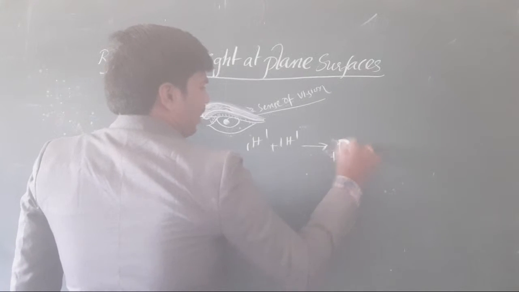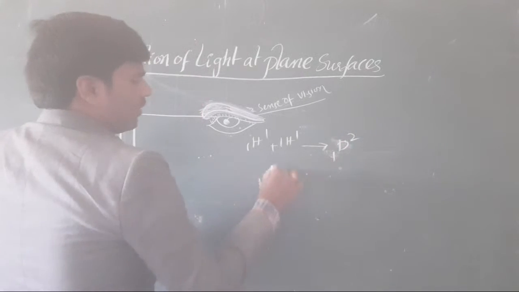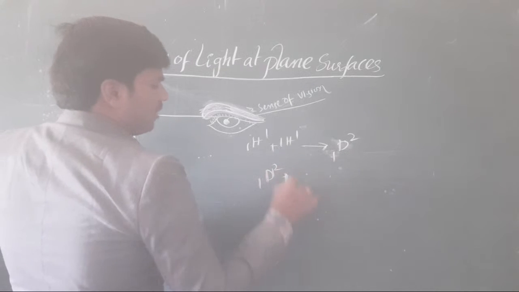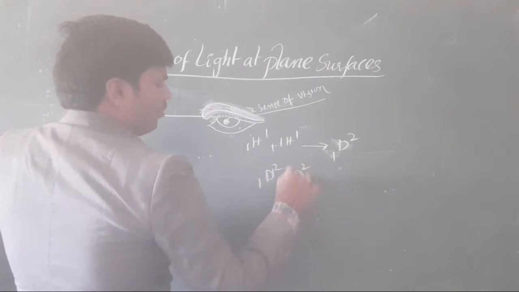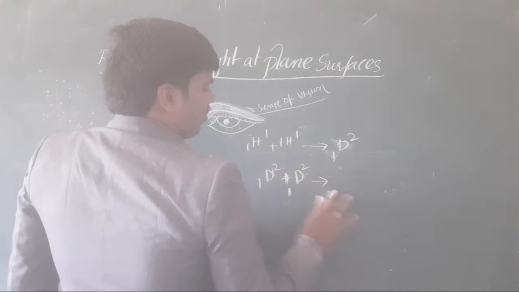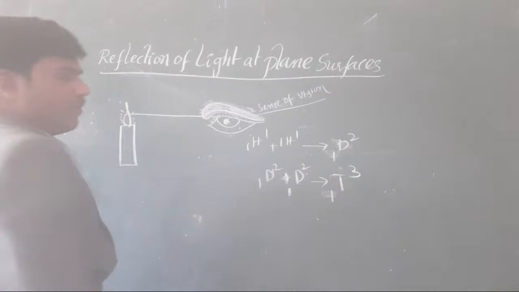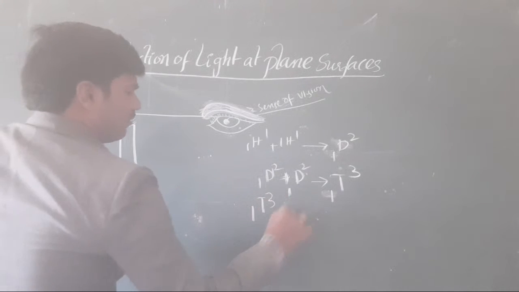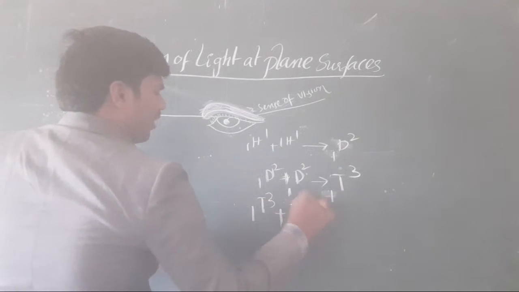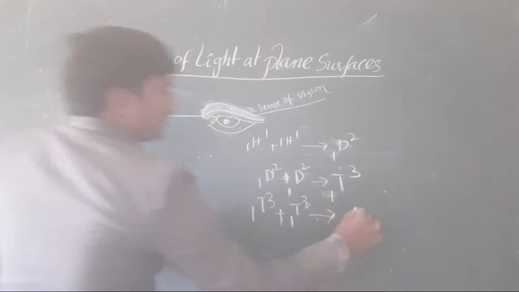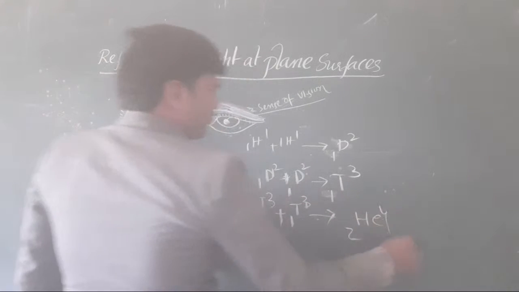And deuterium and deuterium combined together are formed as helium. Like this, these particles are formed.